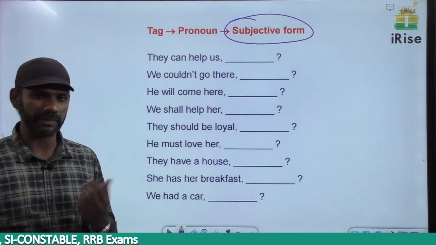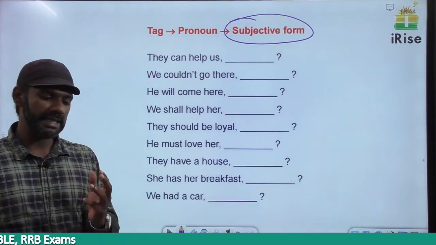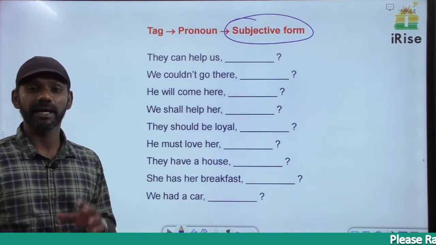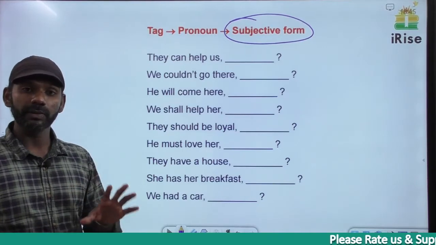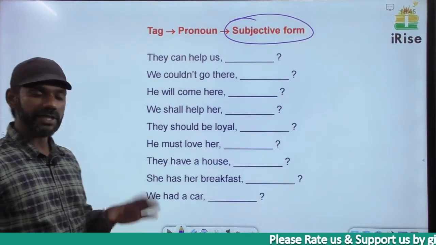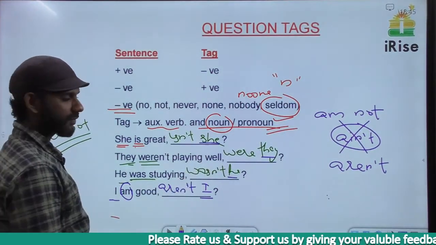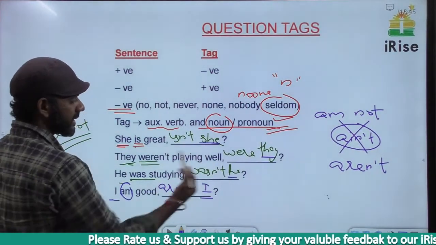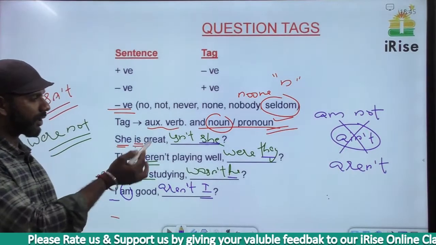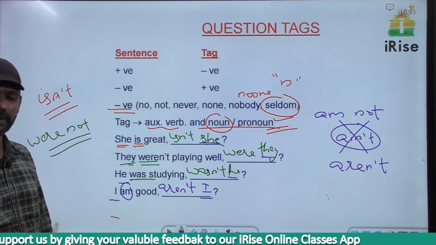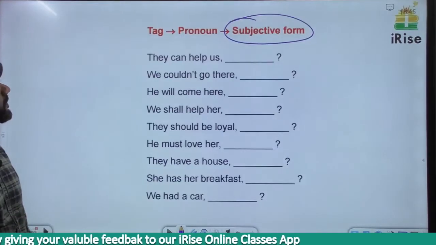Right? Who is also there, but who doesn't come in the tag. So he, she, I, they, you, we, it are subjective pronouns. The pronoun that comes in the tag must be in the subjective form. Come to this one. She subjective, they subjective, he subjective, I subjective. All these are subjective pronouns. Right. Come to the next one.